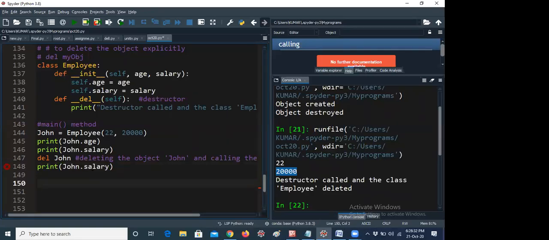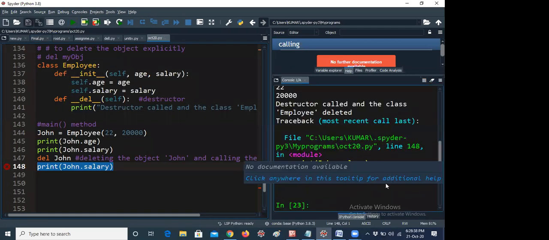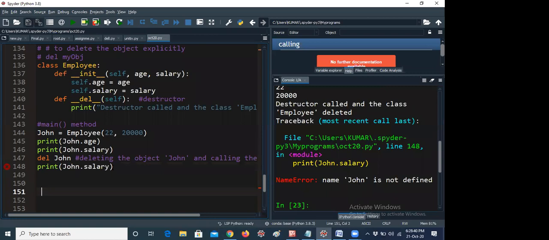Okay, 1 minute. Now I am deleting this, because if I give this, it will get the error message. Don't worry. You can see name John is not defined. So I am removing it now. This is the way you have to understand. After that, if you want to create a new object, for example if I would like to give my name employee like that, you can also create it. That's not a problem at all.